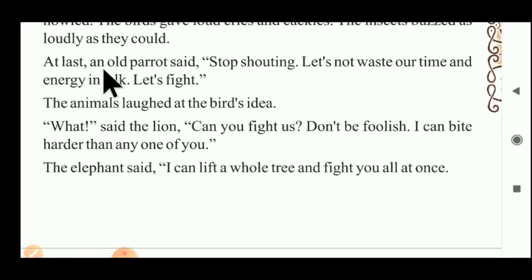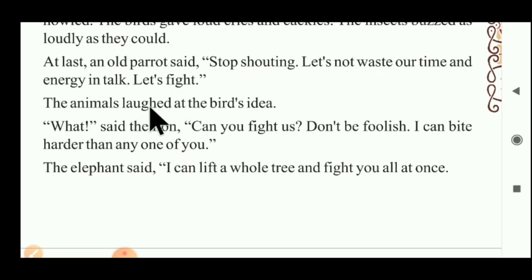At last, an old parrot said, "Stop shouting. Let's not waste our time and energy in talking only. Let's fight with each other and decide who is superior and powerful in the jungle."